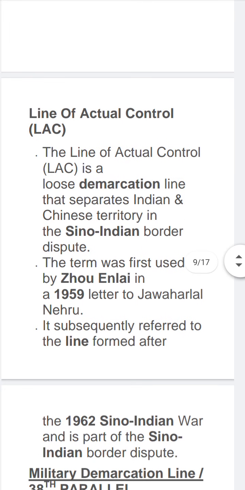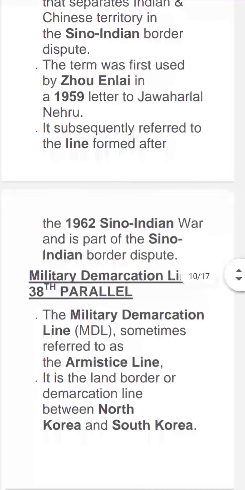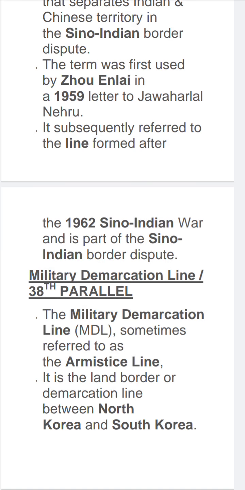Line of actual control. The line of actual control is a loose demarcation line that separates Indian and Chinese territory in the Sino-Indian border dispute. Sino is used for Chinese. The term was first used by Zhou Enlai in 1959, in a letter to Jawaharlal Nehru. It subsequently referred to the line formed after the 1962 Sino-Indian War and is part of the Sino-Indian border dispute.